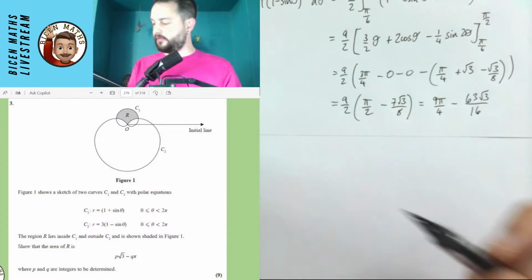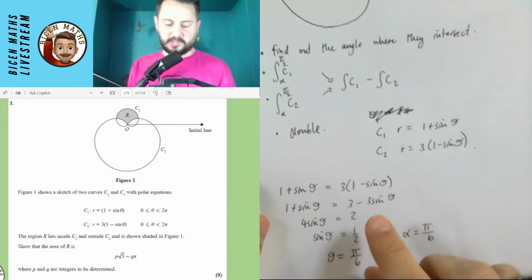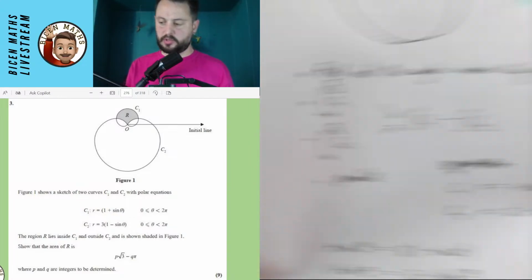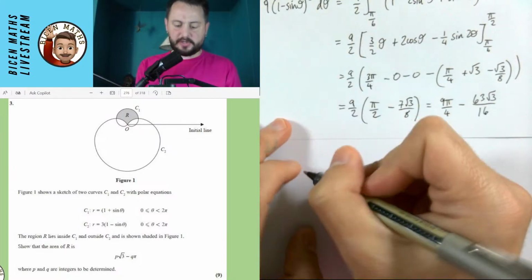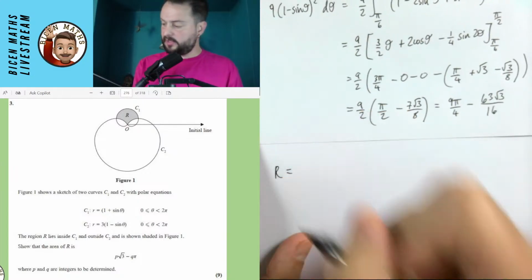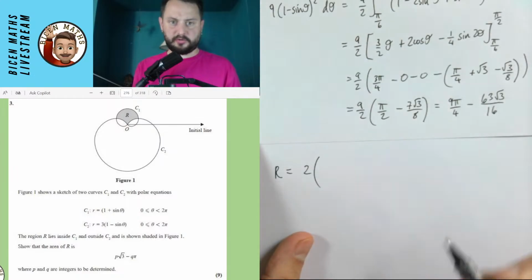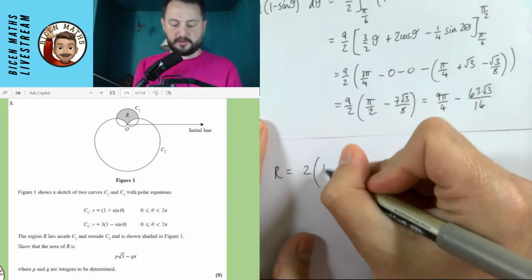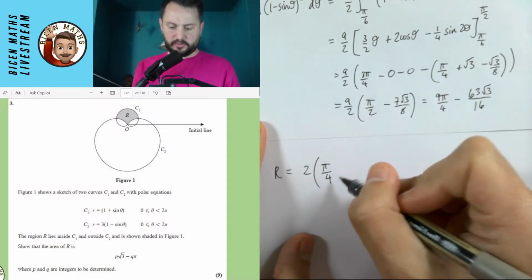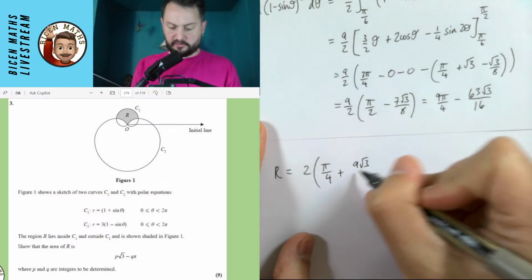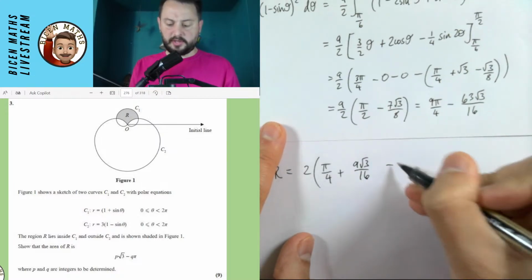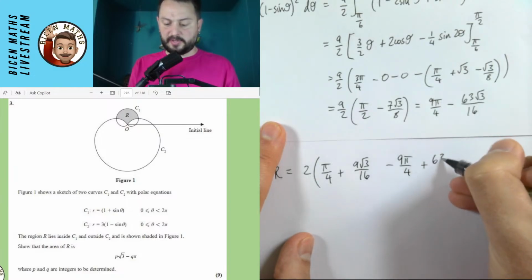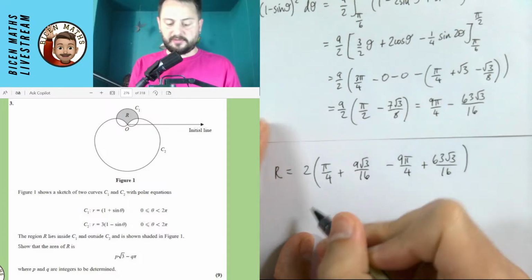Okay, so what is my final bit of the strategy? It was, going back to the question, to do the curve 1 minus the curve 2. So that means the area R is equal to, I need to double this, so 2 lots of this one, which was pi over 4 plus 9 root 3 over 16. And I'm going to minus this one, which is minusing 9 pi over 4. And when I minus this, it's going to become a plus 63 root 3 over 16.